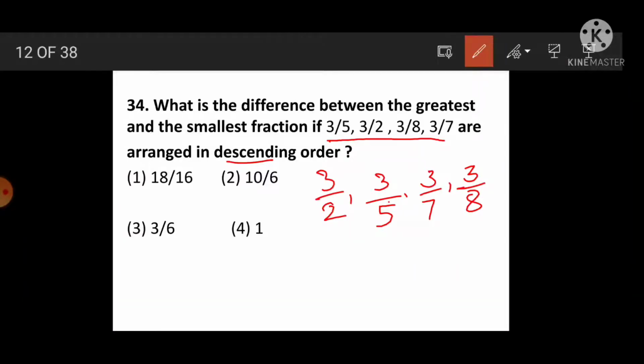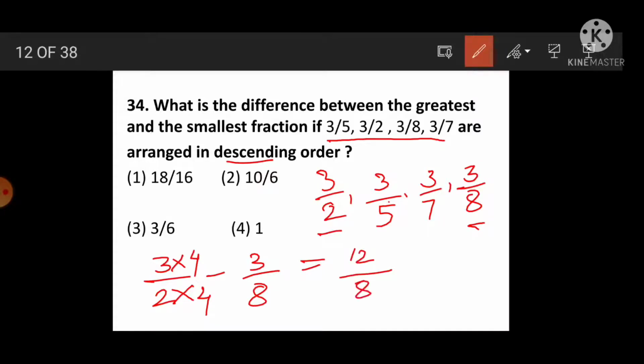And what is asked? What is the difference between the greatest and the smallest? 3 upon 2 and 3 upon 8. Then subtract 3 upon 2 minus 3 upon 8. See here, we have to make the denominators equal, so multiply the first fraction by 4 upon 4. 3 4s are 12 upon 2 4s are 8, minus 3 upon 8, is equal to 12 minus 3, 9 upon 8. But here see, 9 upon 8 is not in the answers.